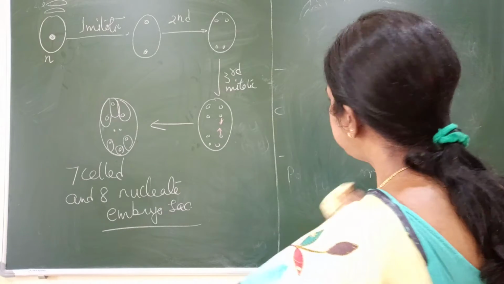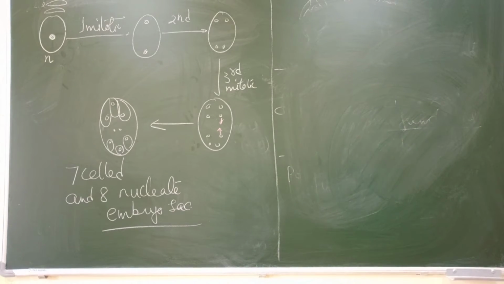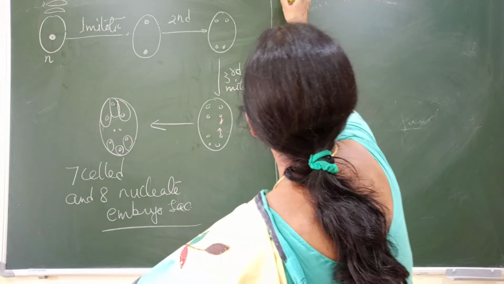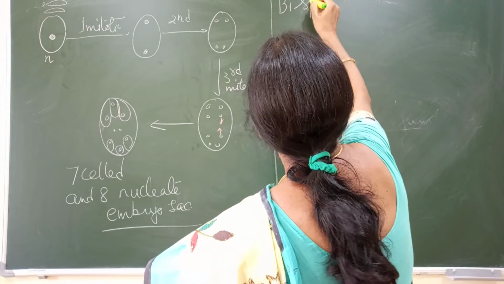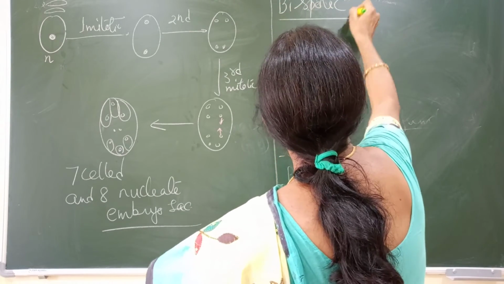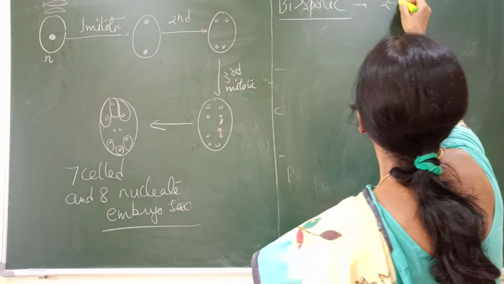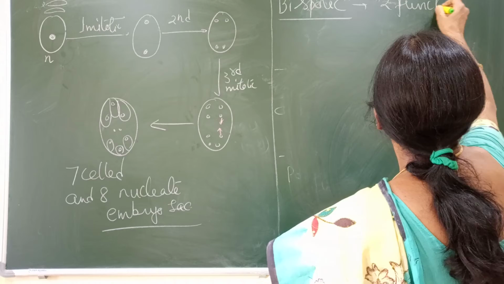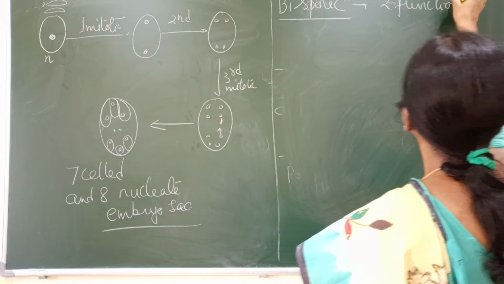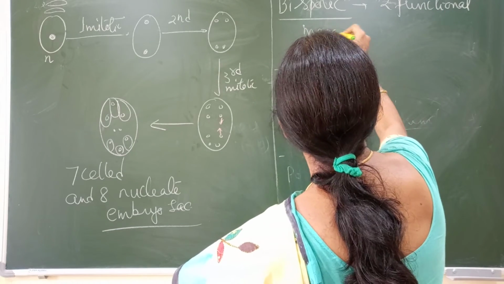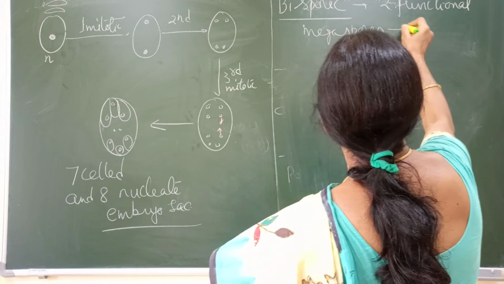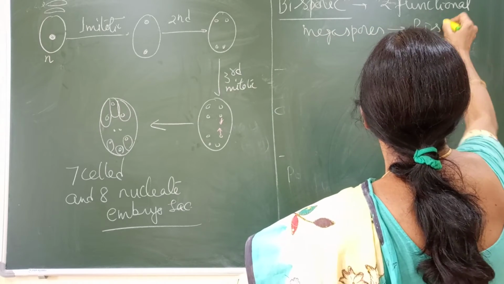So what is a bisporic and tetrasporic embryo sac? In a bisporic embryo sac, there are two functional megaspores. If there are two functional megaspores, then it is called a bisporic embryo sac.